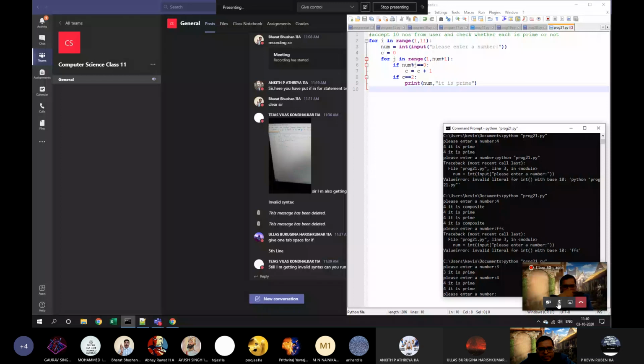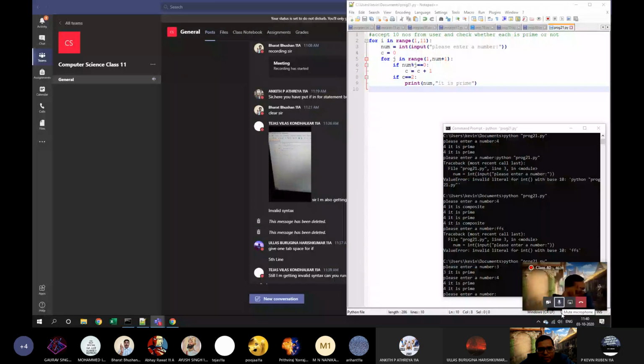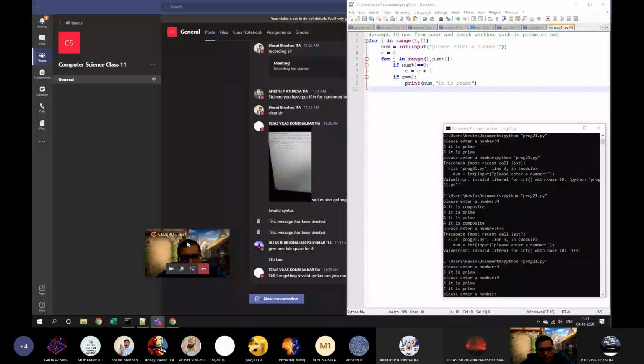So you have written num. Please enter a number c equals to 0 for j in range 1 to num plus 1. I hope you have given 1, not I. Okay. The reason is why you are getting that 2 times, because you are supposed to check outside the j loop. Yes, if c equals to 2 should be outside j, and you have put it in the body of j, because we have to check the final count of c and not each time.